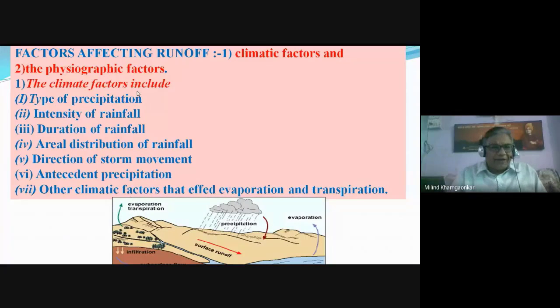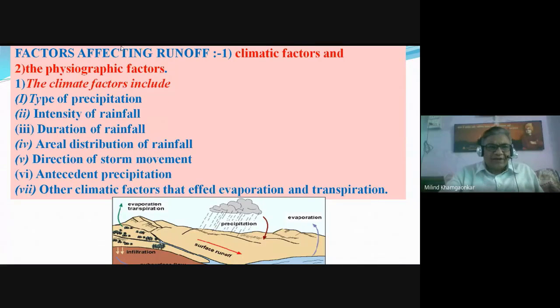And the remaining part reaches the groundwater table after deep percolation due to gravitational force, and increases the quantity in the groundwater reservoir, that is the aquifers. This is called the base flow or the groundwater flow. Okay, it is the third part of the runoff.